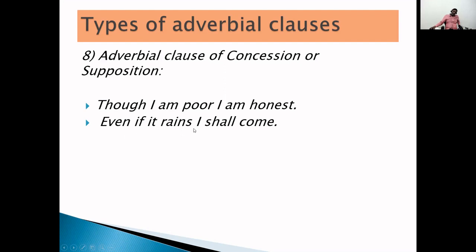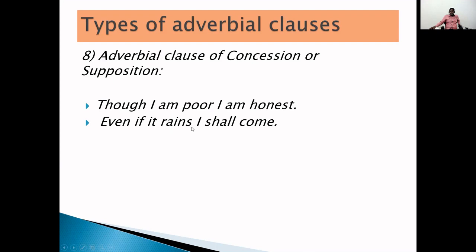Even if it rains, I shall come. Even though rain comes, I shall come. I don't stay at home; I will come outside. So a supposition is clearly mentioned in this sentence.